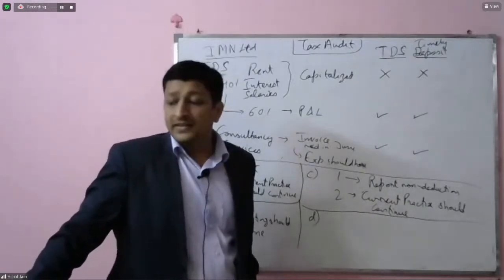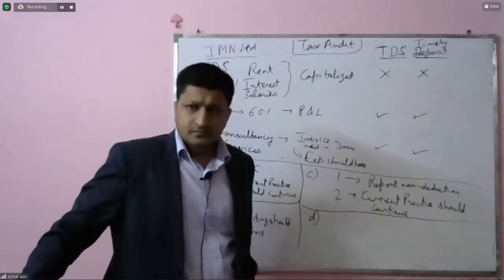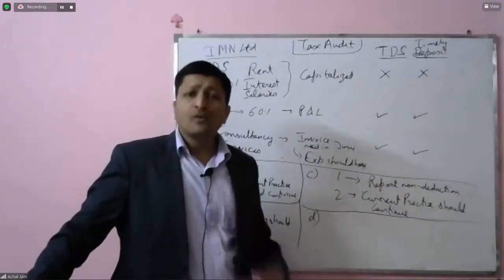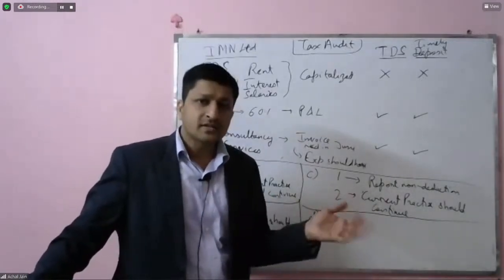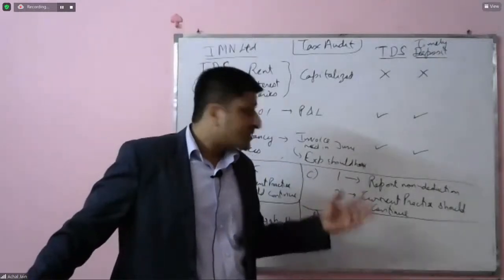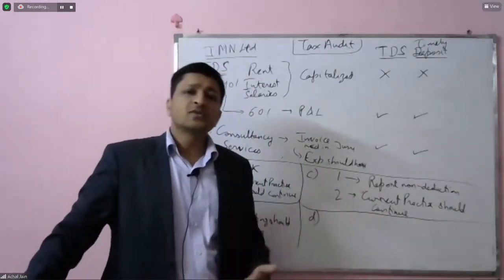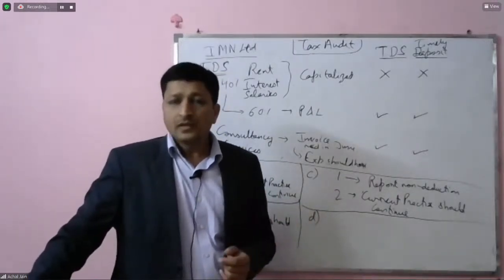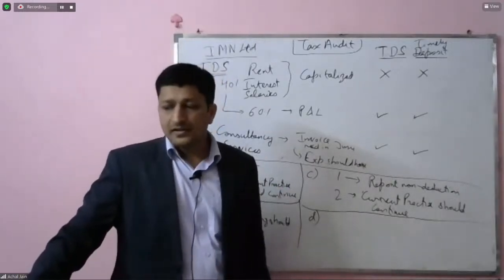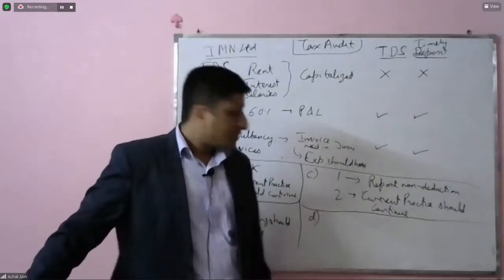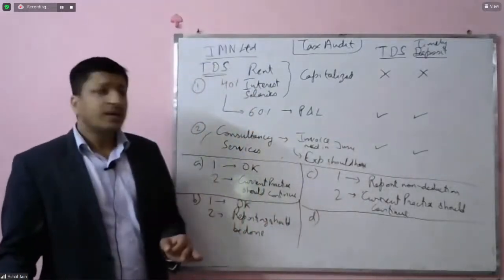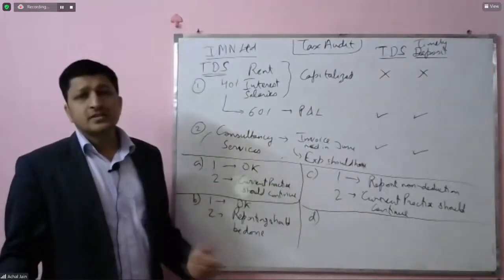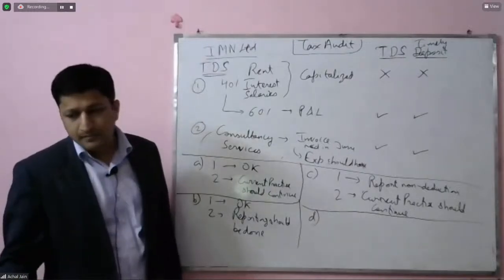Various auditors came and they looked at all of these things and they never commented on this. Secondly, all of this tax audit is for whom? Income tax. When the company has been subject to scrutiny, and during the scrutiny also all of these points have not been raised by the income tax department, then why complicate this unnecessarily? Correct? So that's why this seems to be completely fair on the part of the management to not get into these practices or the change in practices which the auditor requires.